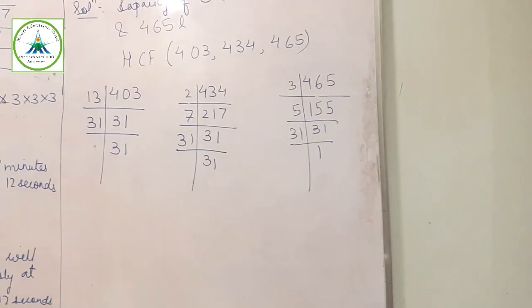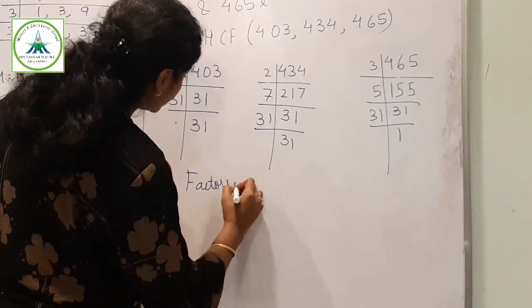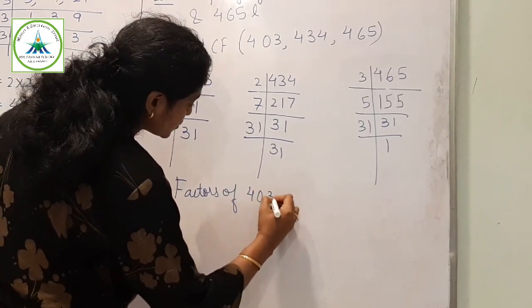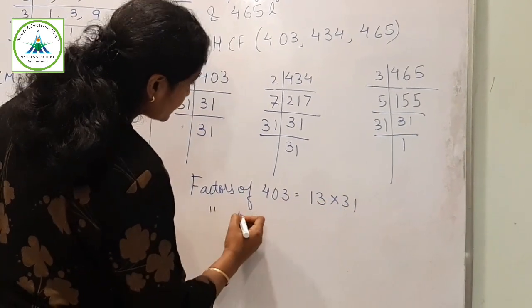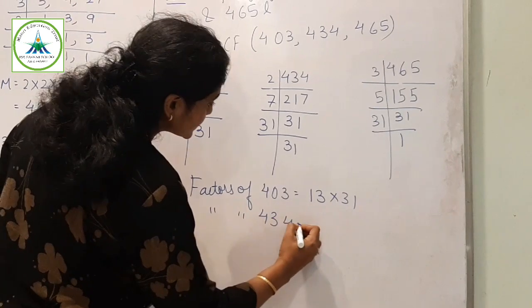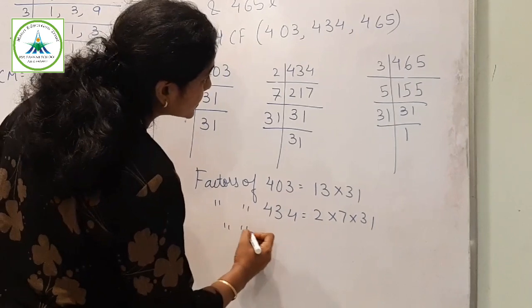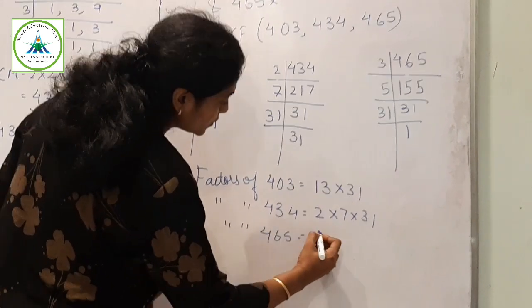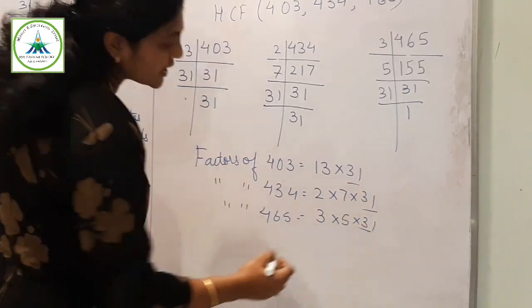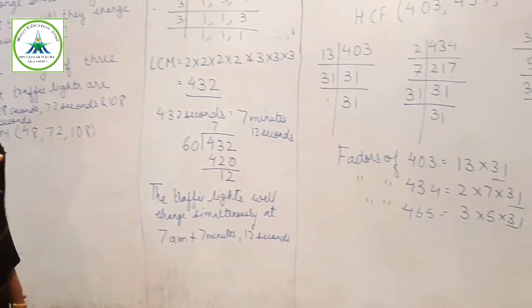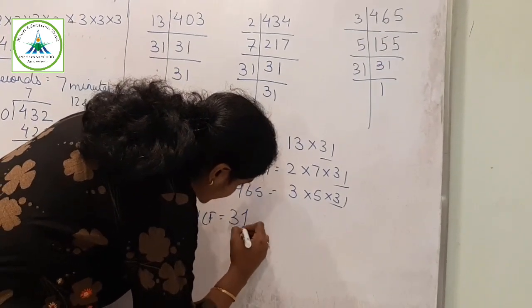So we will find the factors and the highest common factor. Factors of 403 equal 13 into 31. Factors of 434 is 2 into 7 into 31. And factors of 465 equal 3 into 5 into 31. What is common among the three is 31. So that means HCF is equal to 31.